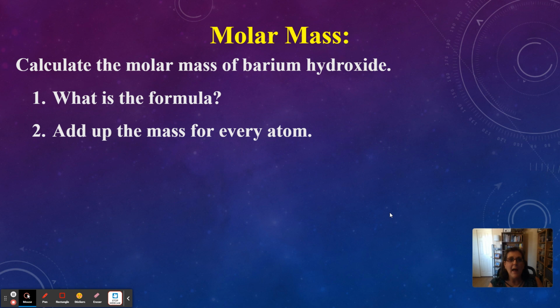Let's calculate the molar mass of barium hydroxide. Barium hydroxide. Well, here we go with names. You've got to know the formula for barium hydroxide. I want you to hit pause, figure out what barium hydroxide is, check your charges, and then add up the mass for every atom. Hit pause. Okay, barium. What's the symbol for barium? Ba. Hydroxide. Ooh, that's one of our polyatomic ions. It's here in this box on our table. Polyatomic ions. It's OH minus.